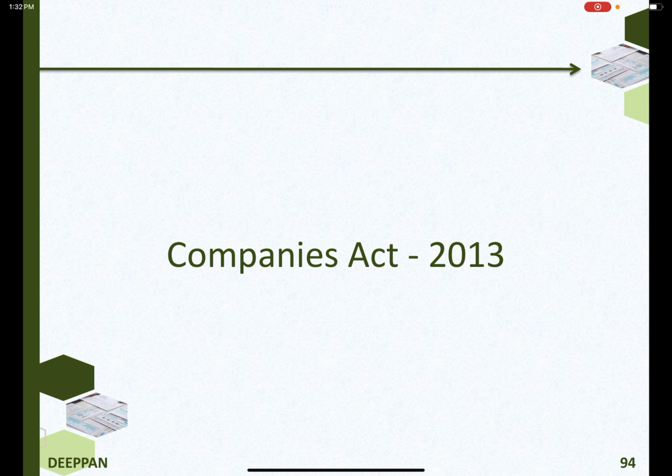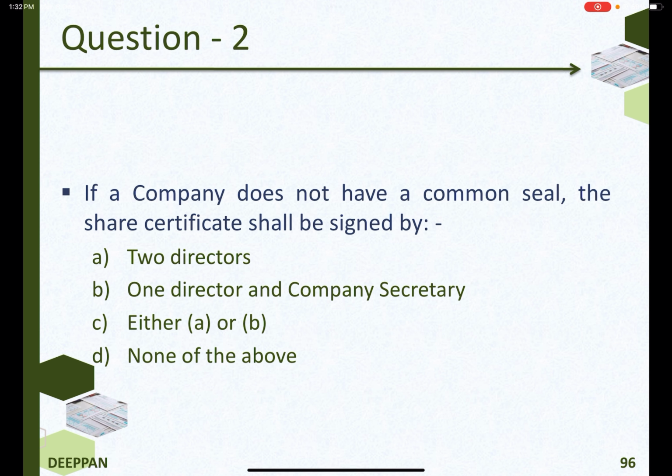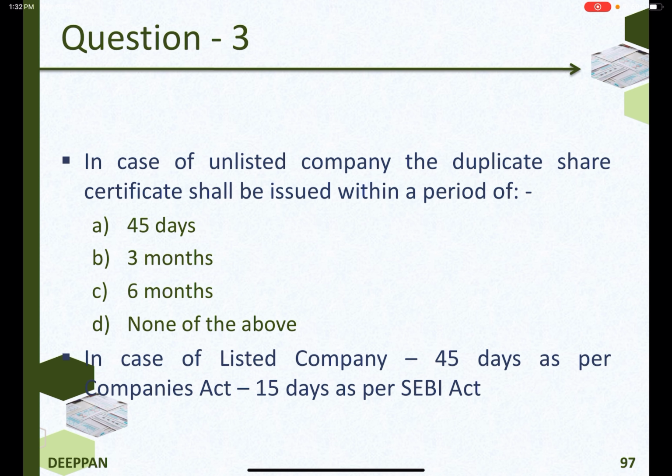Companies Act 2013. Which one of the following is not correct in regard to share certificate? The company secretary shall issue the share certificate. If a company does not have a common seal, the share certificate shall be signed by 2 directors or 1 director and a company secretary. The answer is either A or B. In case of unlisted company, the duplicate share certificate shall be issued within a period of 3 months. In case of a listed company, 45 days as per Companies Act and 15 days as per SEBI Act.